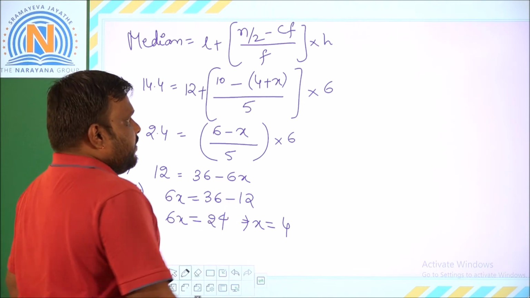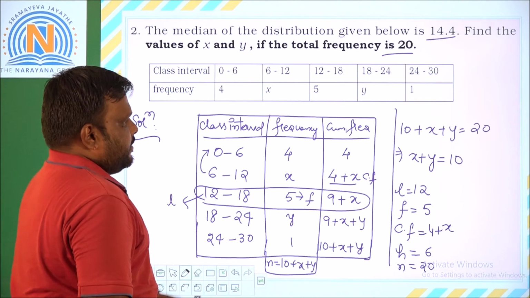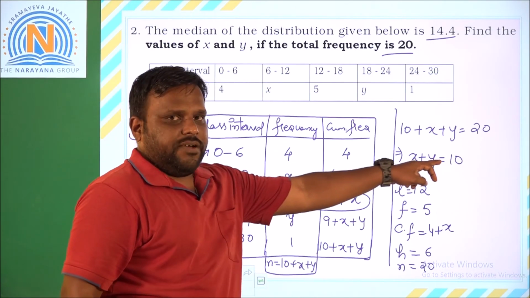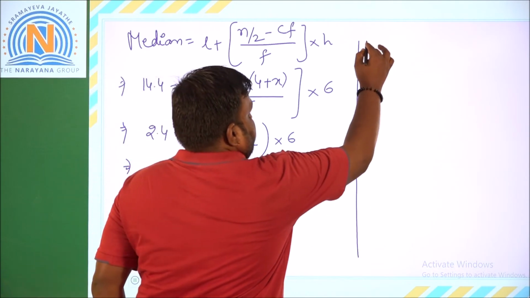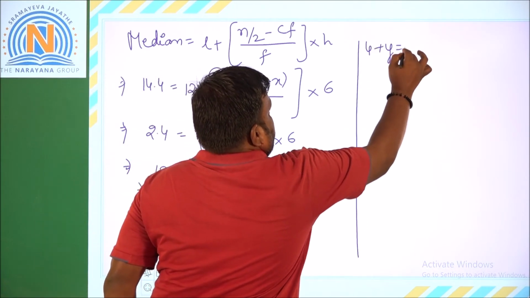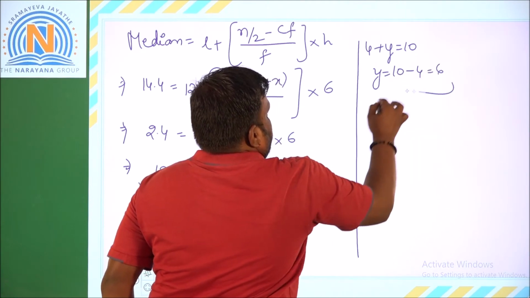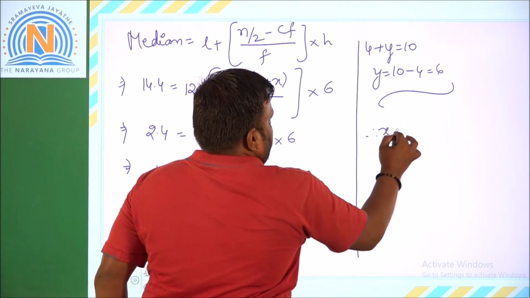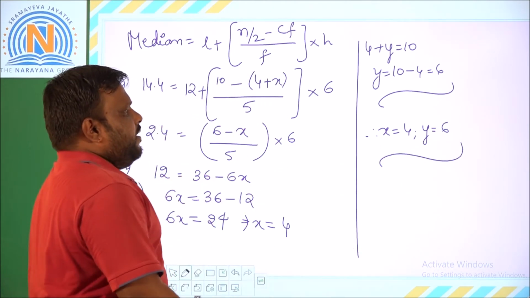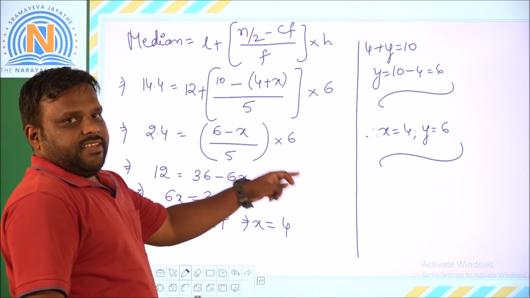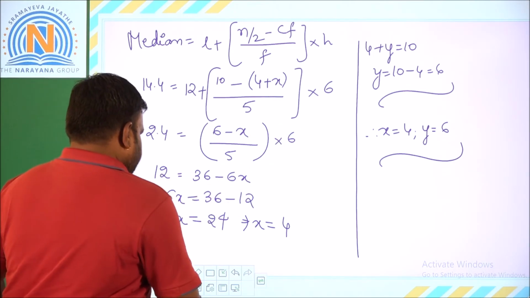We have to find the value of y as well. So how do we get the value of y? We already have one equation, x plus y is equal to 10. Substituting here, 4 plus y is equal to 10. From here, y is equal to 10 minus 4, that is 6. Therefore, x is equal to 4 and y is equal to 6 are the values we got. So this completes this question. Coming to the next question here.